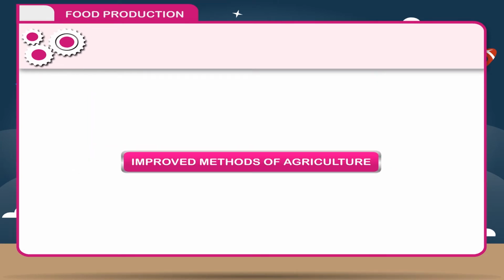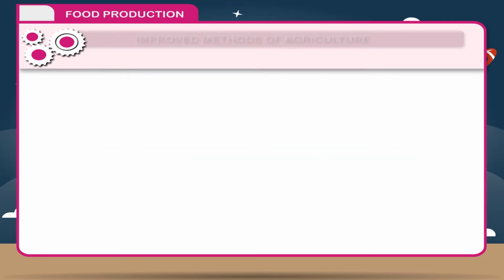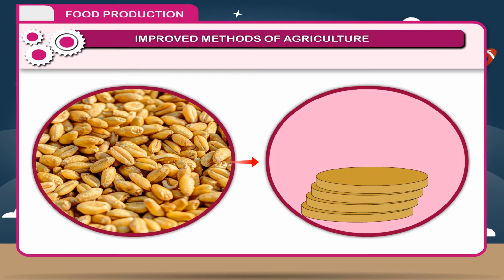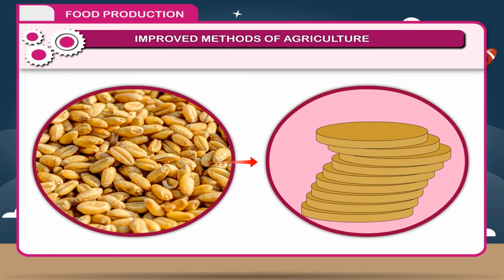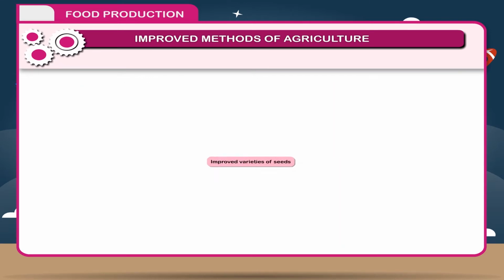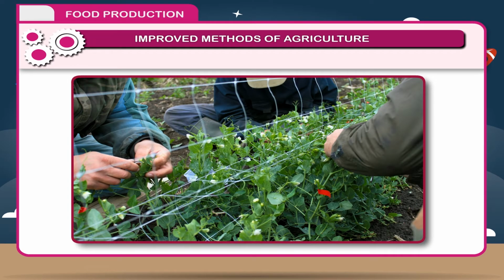Improved methods of agriculture. With the increase of population, our requirement of food grains has also increased manifold. This increased demand of food grains can only be fulfilled by the utilization of improved methods of agricultural practices. These are improved varieties of seeds. Improved seed variety is one of the most important agricultural practices to increase the yield.